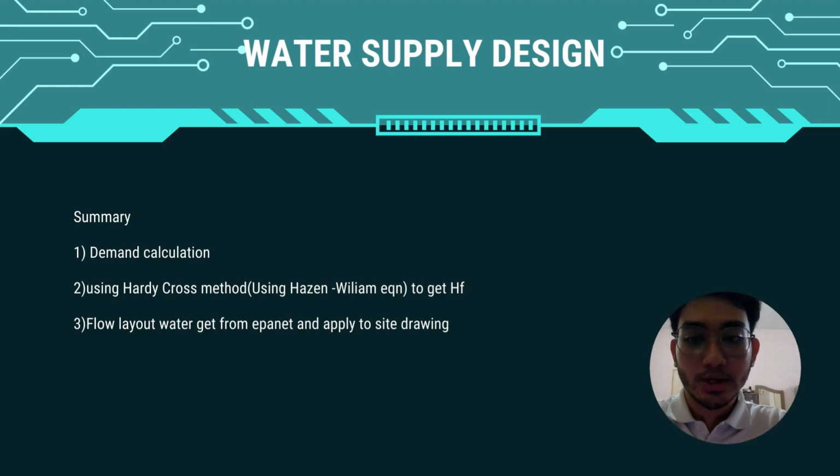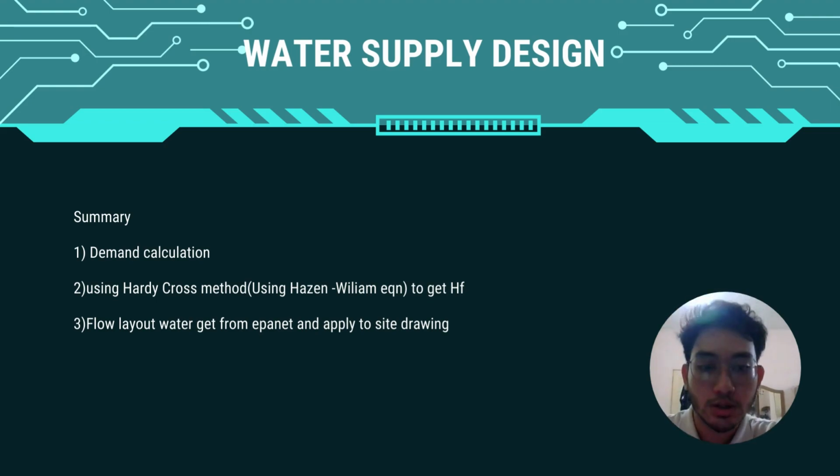Okay, for the summary of water reticulation: first, I get the demand calculation. The second is using the Hardy-Cross method, or using the Hazen-Williams equation to get HF. Why do I use the Hazen-Williams equation? Because it is widely used in industry application instead of the Darcy-Weisbach equation.